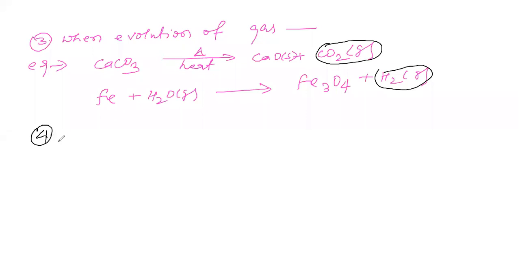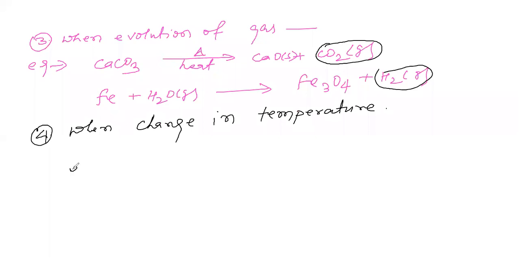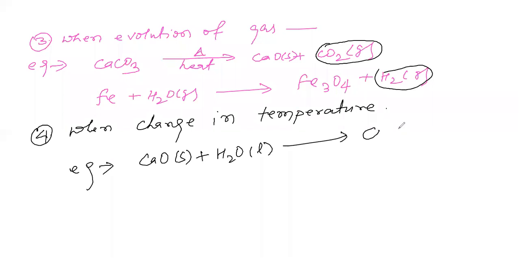Here I write some more conditions also. Change in temperature, as for example, if calcium oxide is mixed with liquid H2O, a chemical reaction takes place and calcium hydroxide is formed, and a large amount of heat is also evolved.